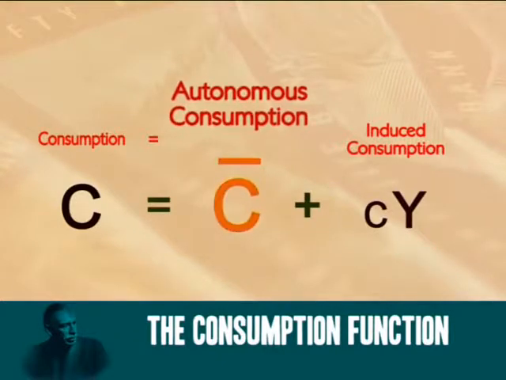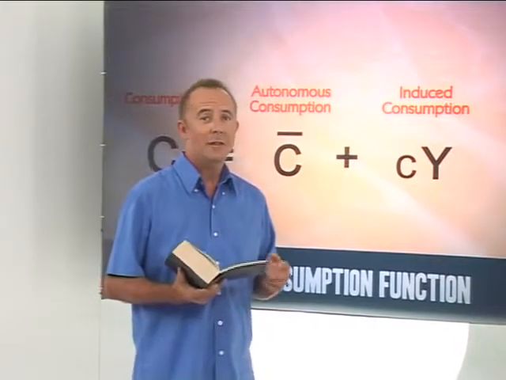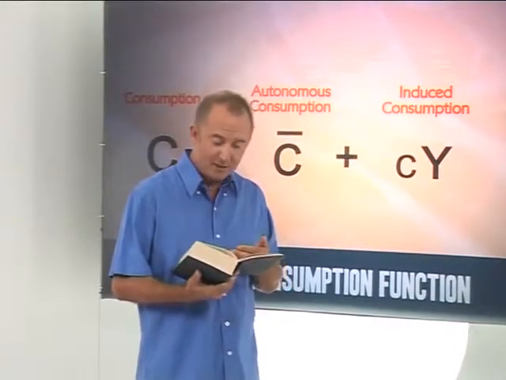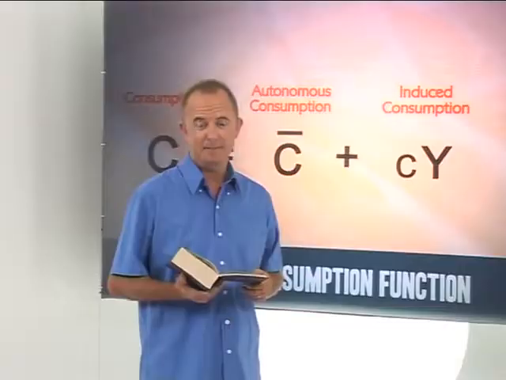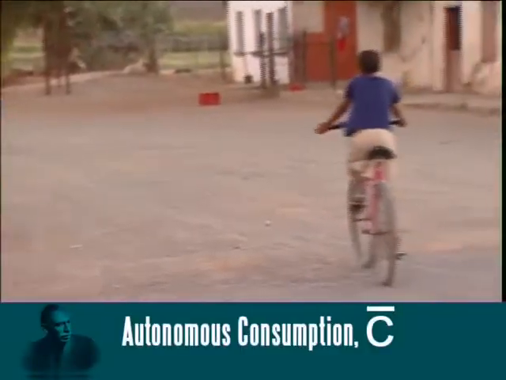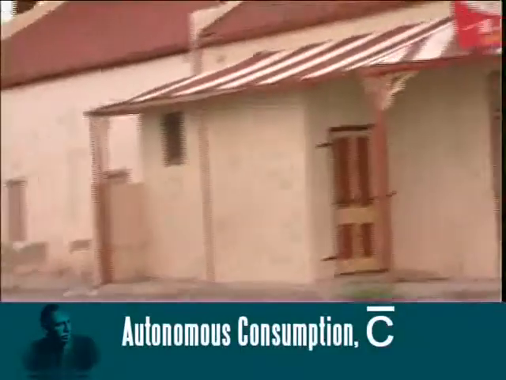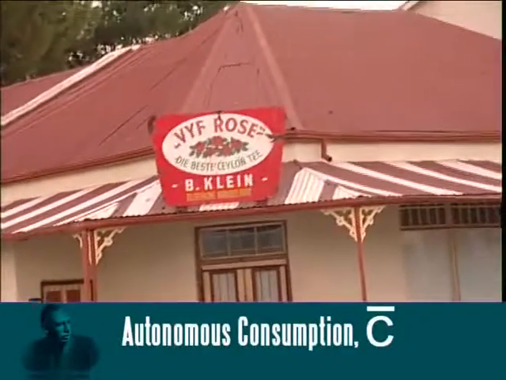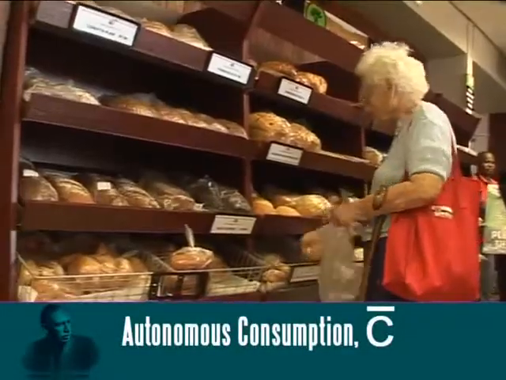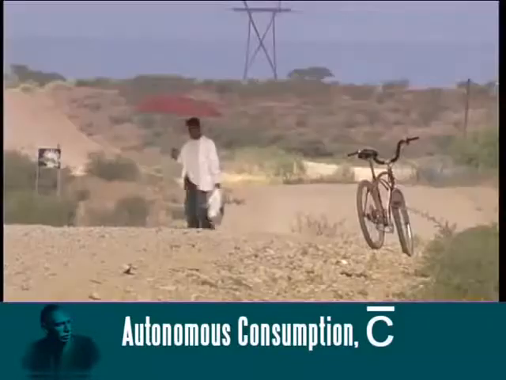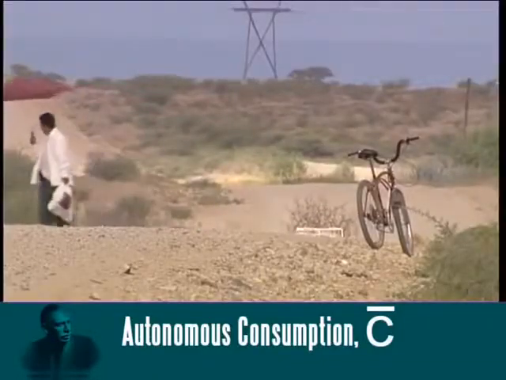First, what is autonomous consumption? Well, the most useful definition for us is that autonomous means independent. Autonomous consumption refers to any consumption that's independent of our income. Well, what does that mean? Well, if you think about it, even if a household has no income, there'll still be some basic consumption.